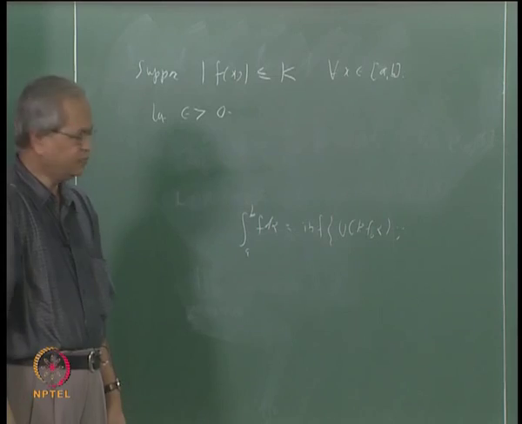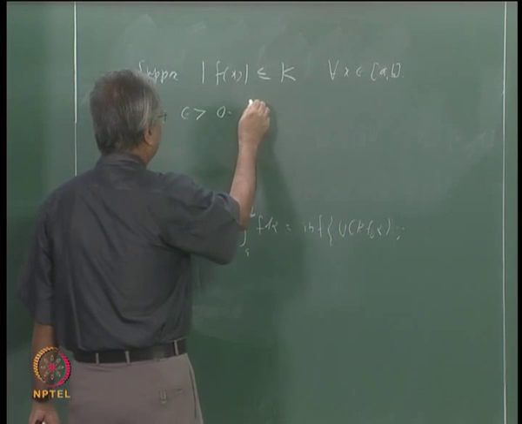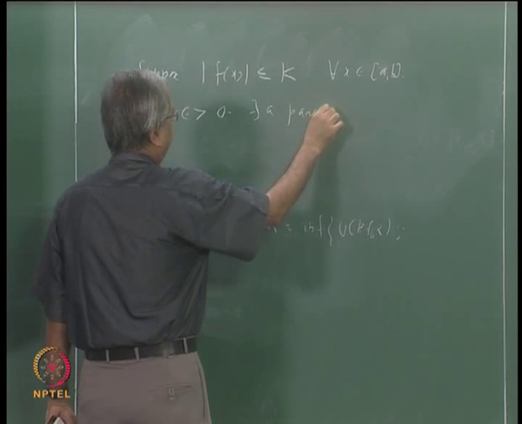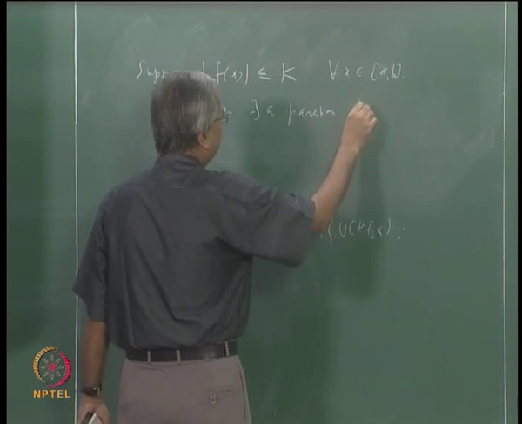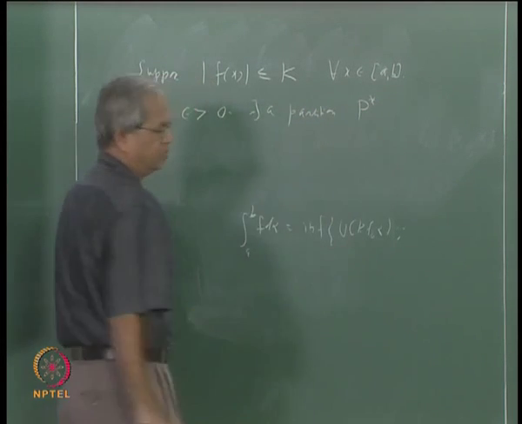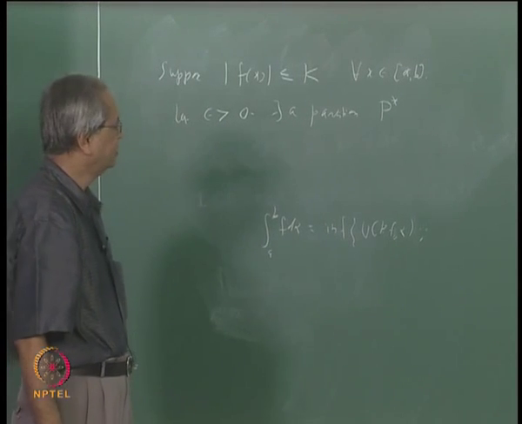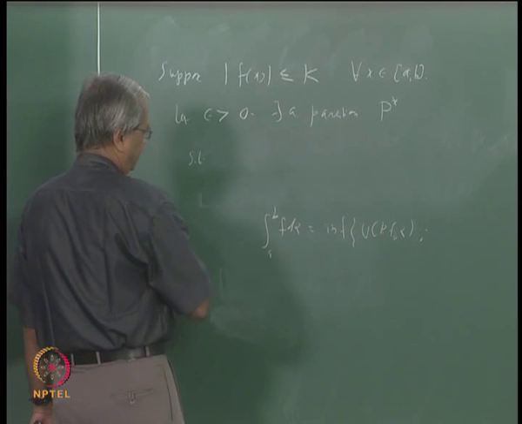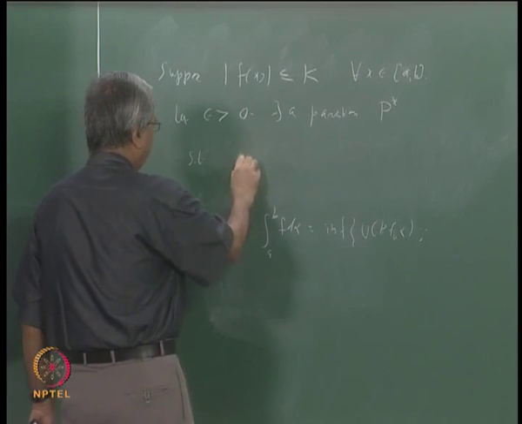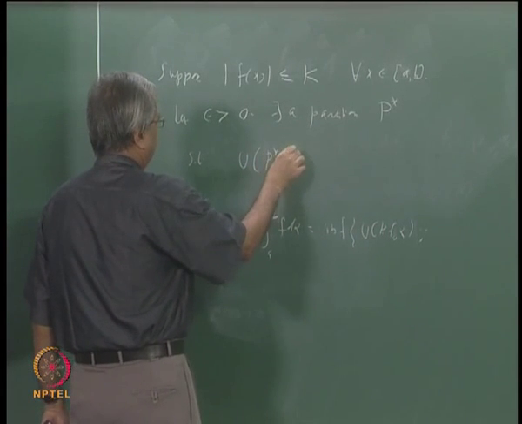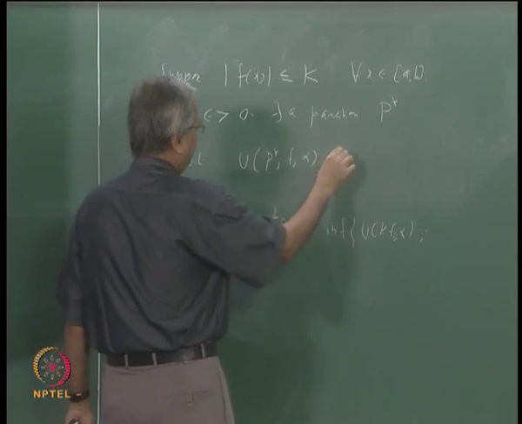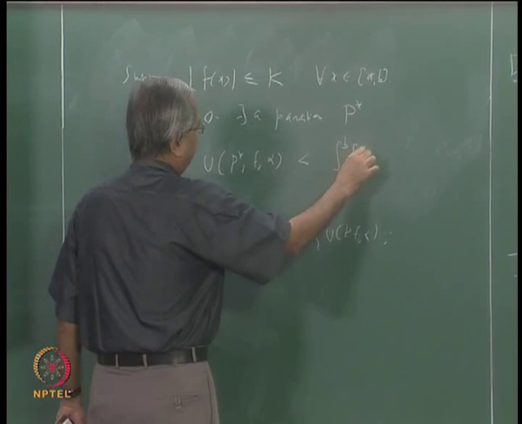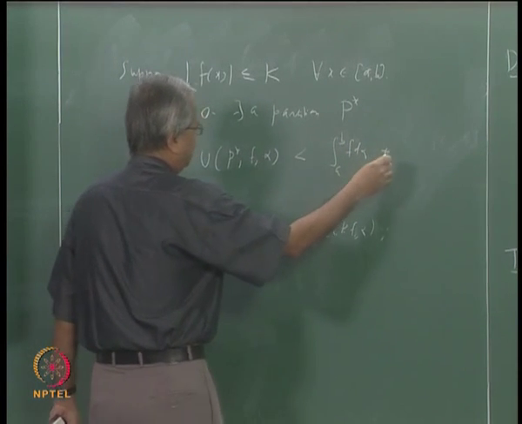So using this we can say that there exists a partition, suppose I call it P star, such that U(P star, f, alpha) is less than integral a to b f d alpha plus epsilon by 4.